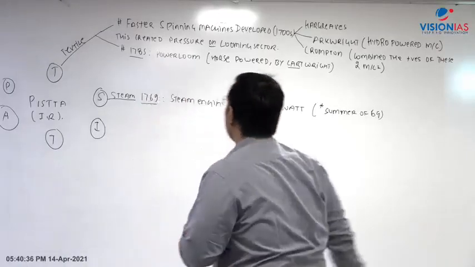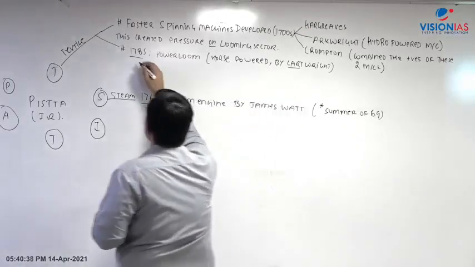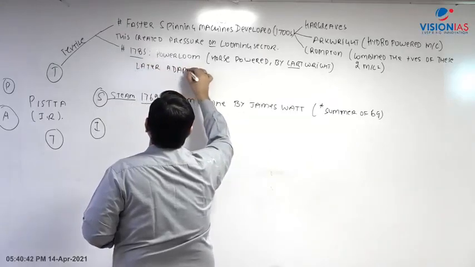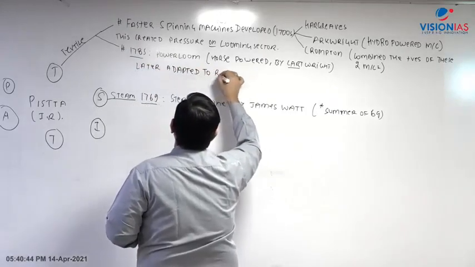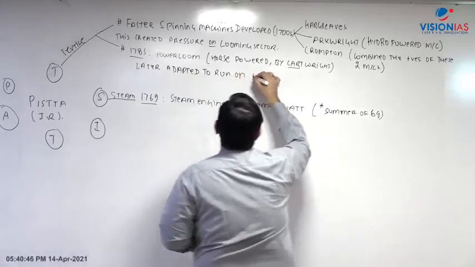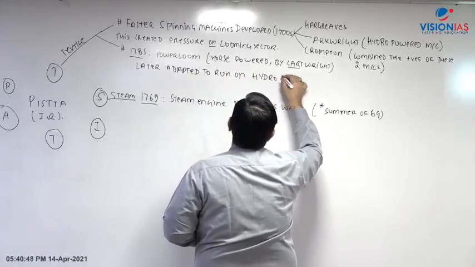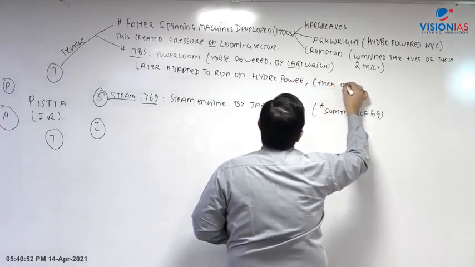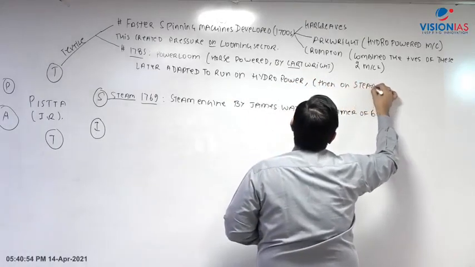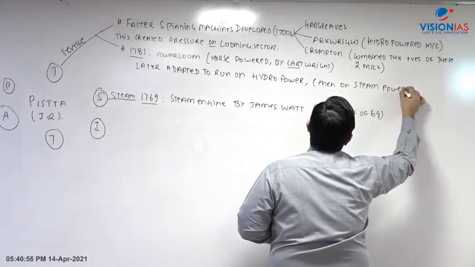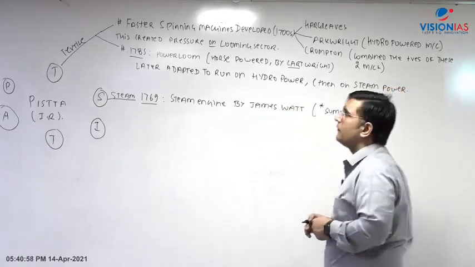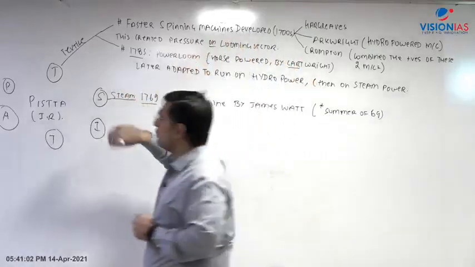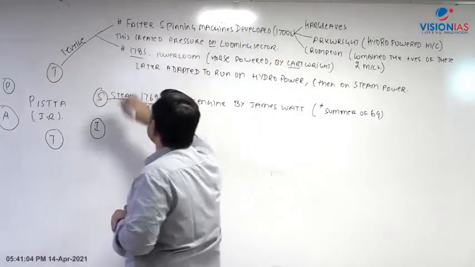So this power loom will later be adapted to run on hydropower, and then on steam power. And the same will be the case for the machines above, we will write that as well.